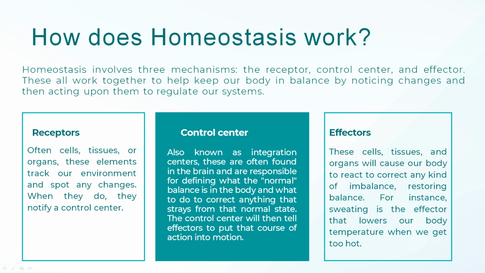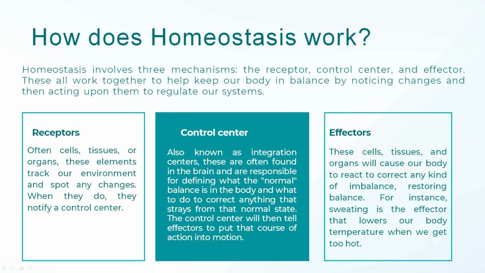How does homeostasis work? Homeostasis involves three mechanisms: the receptor, control center, and effector. These all work together to help keep our body in balance by noticing changes and then acting upon them to regulate our systems. Receptors. Often cells, tissues, or organs, these elements track our environment and spot any changes. When they do, they notify a control center.